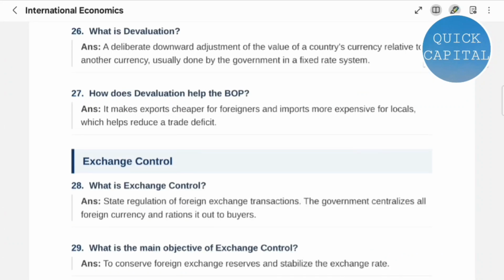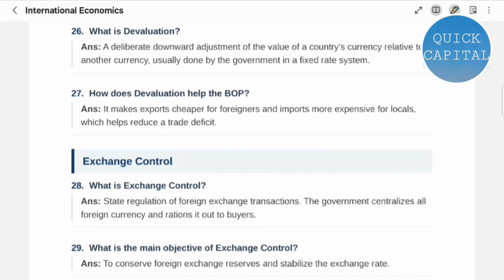Question 26. What is devaluation? The deliberate downward adjustment of the value of a country's currency relative to another currency, usually done by the government in a fixed rate system. Question 27. How does devaluation help the BOP? It makes exports cheaper for foreigners and imports more expensive for locals, which helps reduce a trade deficit.